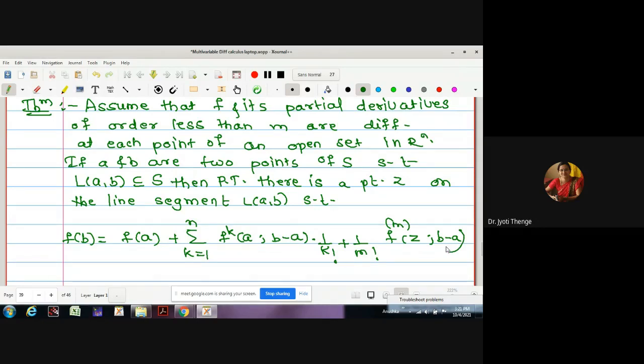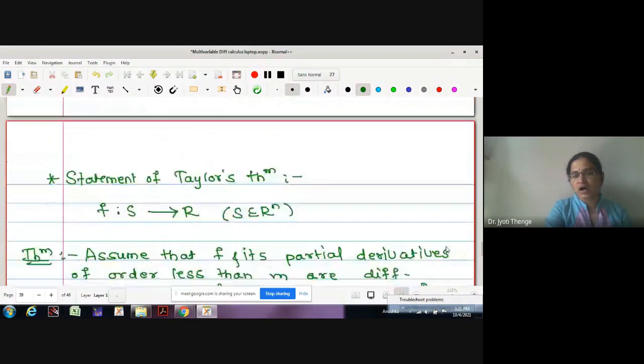This is the statement of Taylor's theorem for Rn to R type.